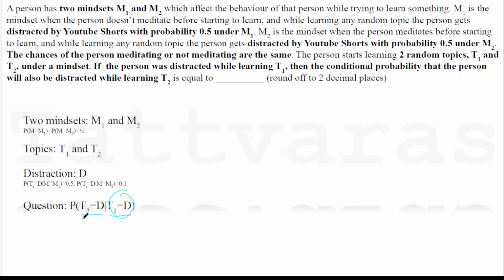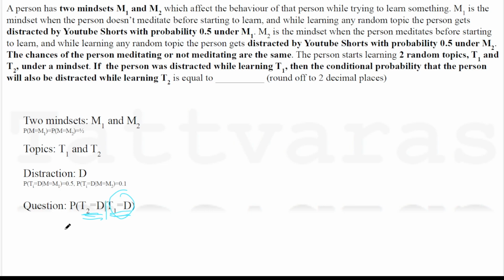What is the probability that while trying to learn the second topic also, the person will get distracted? So this symbol means you know the information given to the right of this symbol, and based on that, how does that influence the probability of the event on the left? And this is the question.